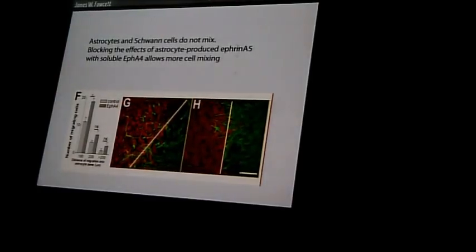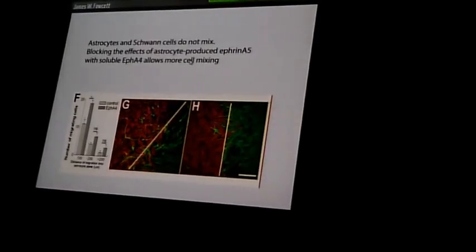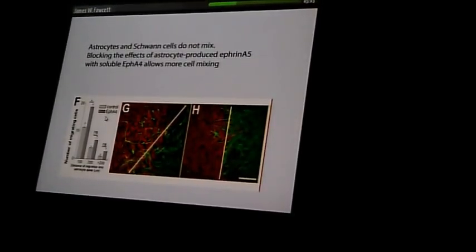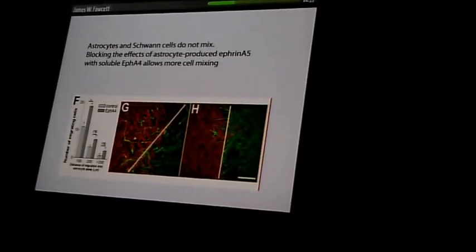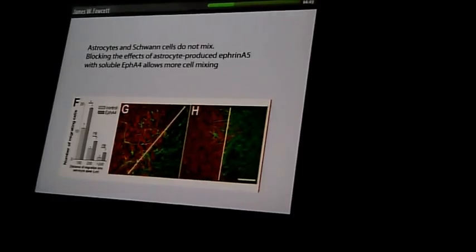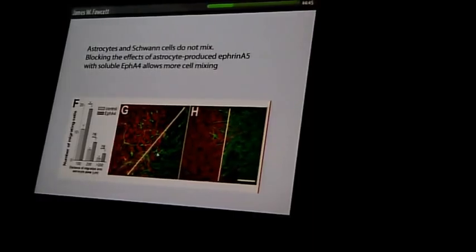So first of all, does blocking ephrin A5 do anything? You can do this by putting on an excess of the receptor EphA4 as an EphA4-Fc. Here's a control confrontation culture. Here's one which has been treated to block the ephrin A5, EphA4 interaction. And you can see that there's increased integration of the Schwann cell into the astrocyte boundary.